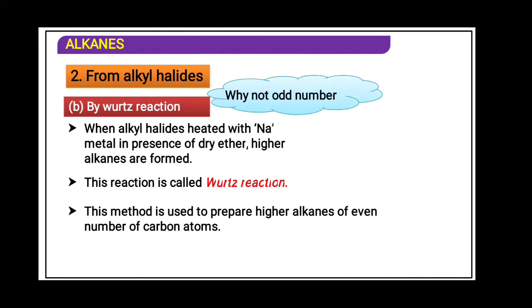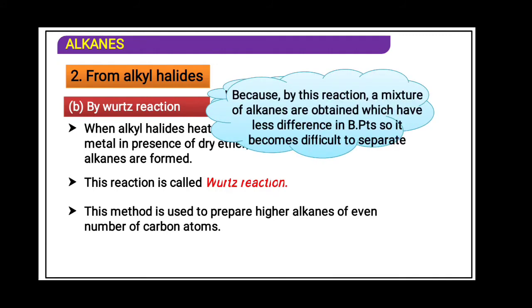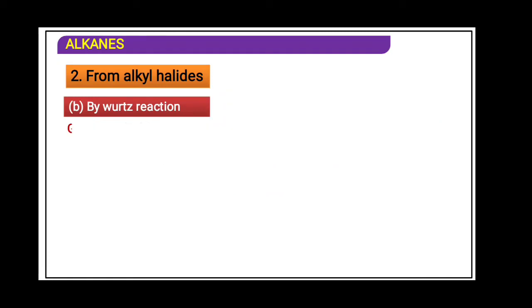Let's see a mixture. If you take different types of alkyl halide, you will get different types of alkanes. Let's see the general reaction. Alkyl halide reacts with sodium. That is why 2 moles have been taken.